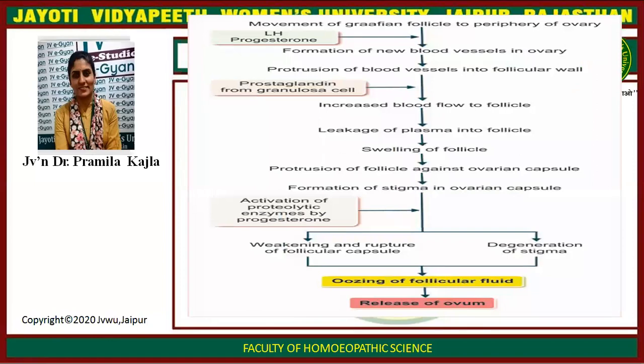So, in this diagram, you can see movement of the Graafian follicle to the periphery of the ovary by LH and progesterone, formation of new blood vessels in the ovary, and then protrusion of blood vessels into the follicular wall, increased blood flow to the follicles, leakage of plasma into the follicles, swelling of the follicle, and after that oozing of follicular fluid and release of the ovum.